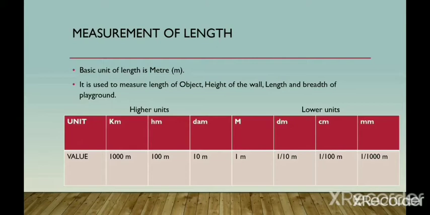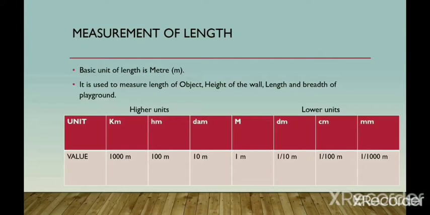The basic unit of length is meter. It is used to measure the length of an object, height of the wall, height of the person, length and breadth of the playground, etc. Here are some units given for a better understanding of the measurement of length. So the left side is higher units and the right side of the meter is lower units. Okay?